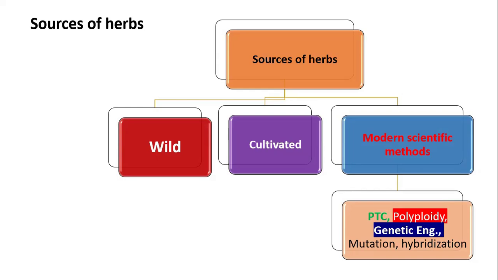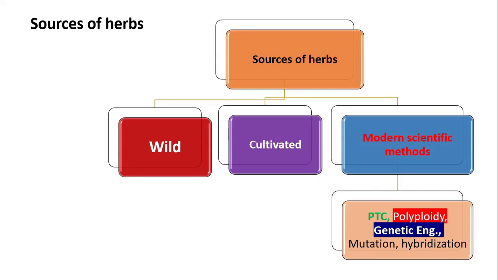No one is going to give the water, nutraceutical, fertilizer, or pesticide. No one is going to give them. So this plant should occur automatically. Such type of plant is known as wild plants.